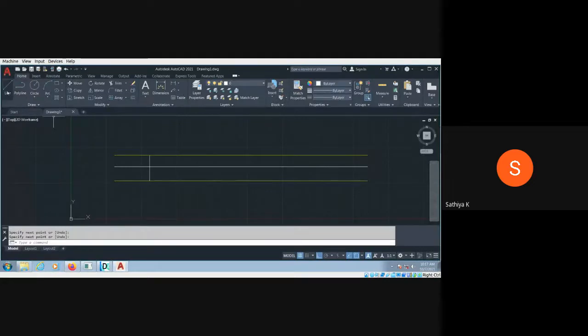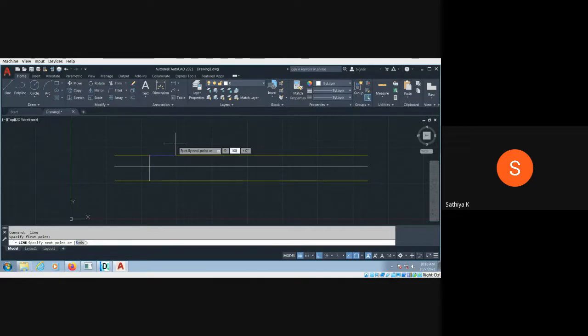So you draw the line randomly, with a random length. So how to draw the line with the angle? You have to press the at the rate symbol. It is nothing but Shift 2. If you press Shift 2, the at the rate, like for using the email, Gmail username at gmail.com. So that symbol you have to press after selecting the line. Then, if you press the at the rate, you can see the magnitude. So I just give the magnitude 100.